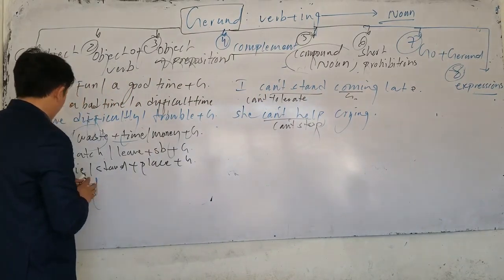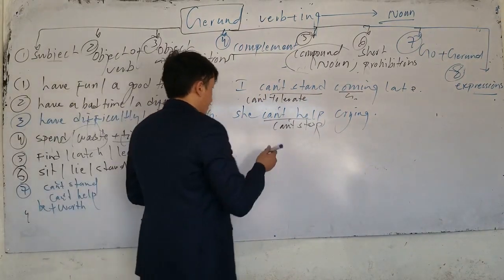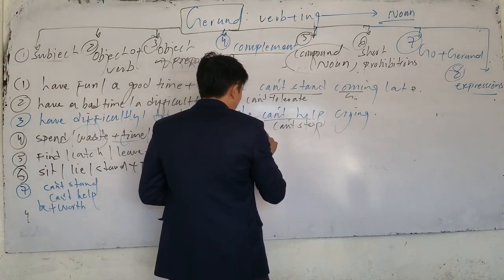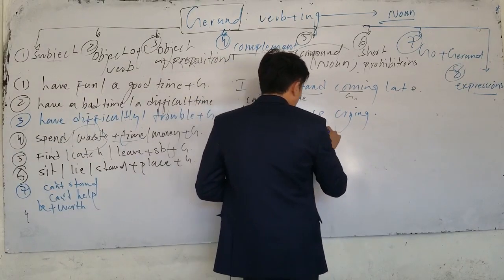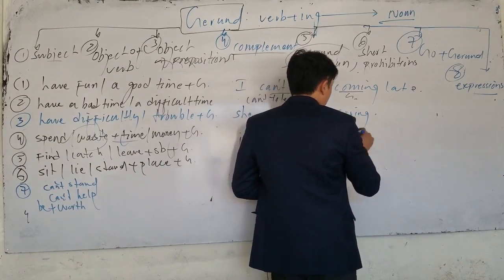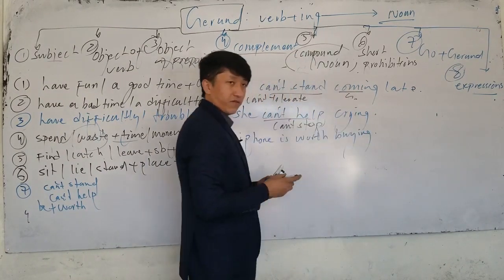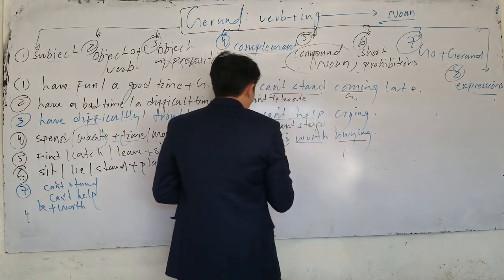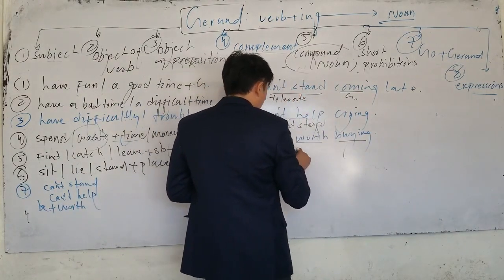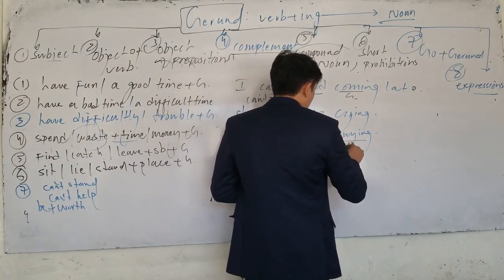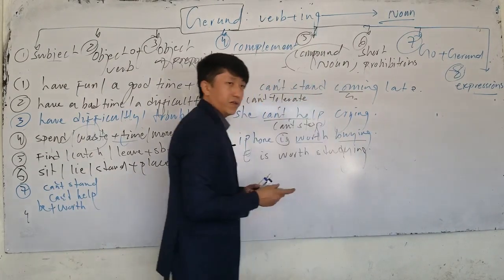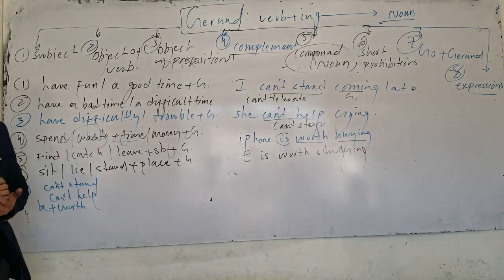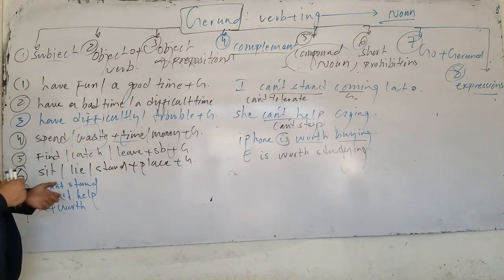So after be worth, for example, iPhone is worth buying. It means iPhone has the value of what? Buying. So remember, we use worth plus buying. Or English is worth studying. Which one is gerund here? Studying. Now, these are all the expressions that we have in what? Gerund.